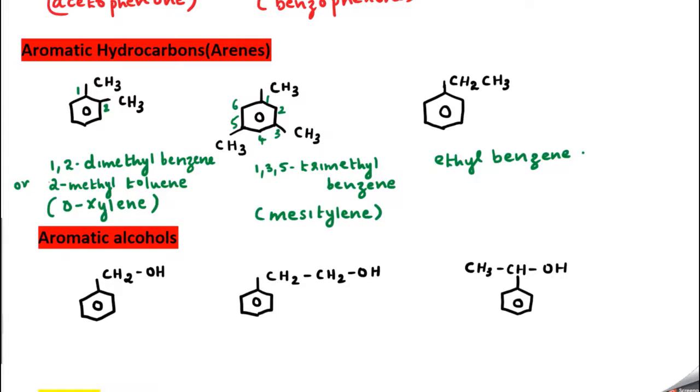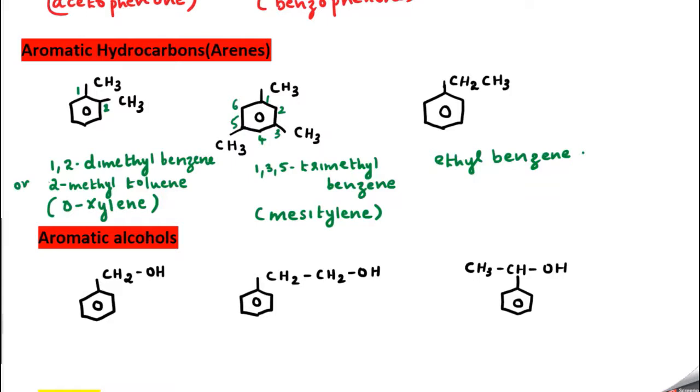Understood? So some students used to ask me, sir, why don't we say 2-phenyl ethane? It's not possible. Why? Because there is no functional group, nothing is there. So we apply the normal rule where the number of carbon atoms in the benzene ring is more. So that's why CH2CH3 becomes a substituent. So we use the term ethyl benzene. Clear?